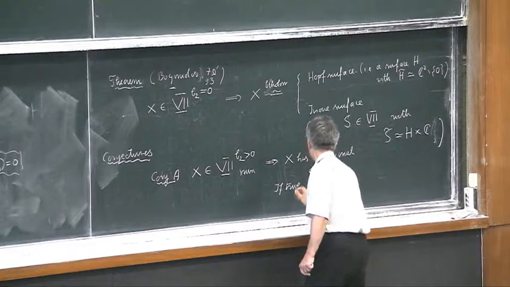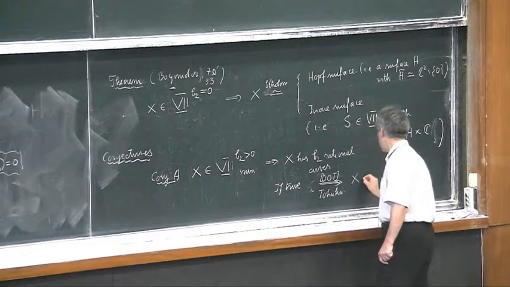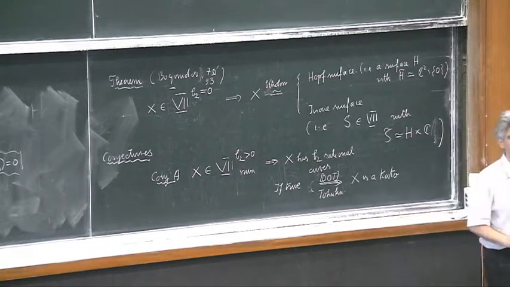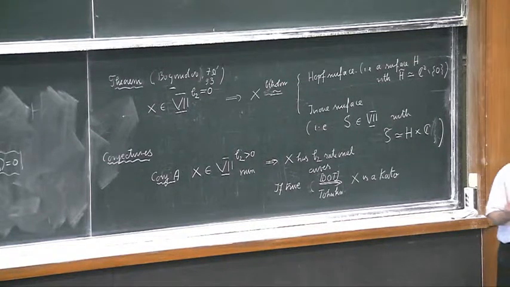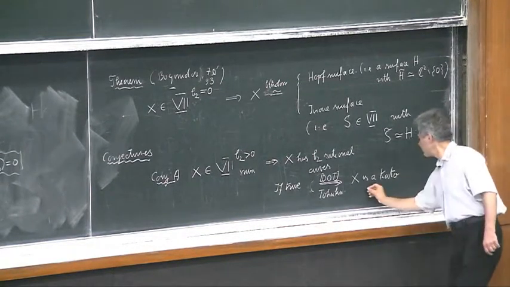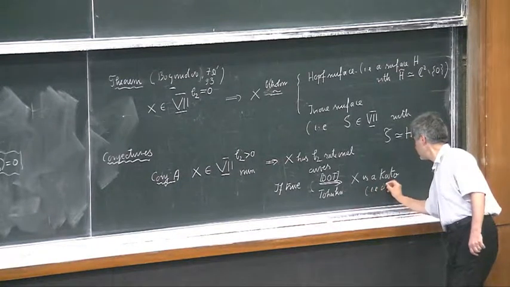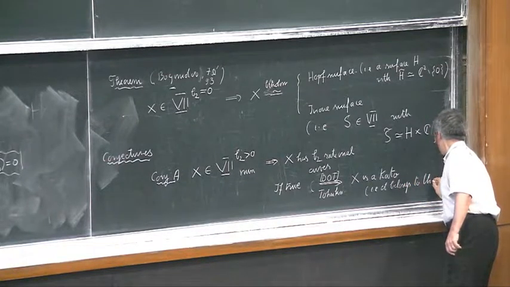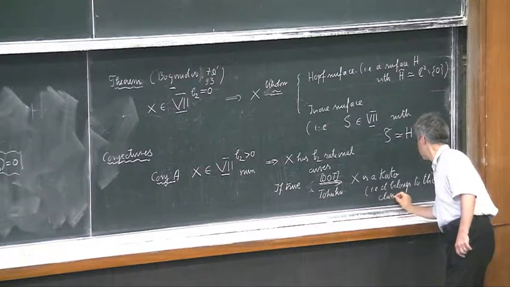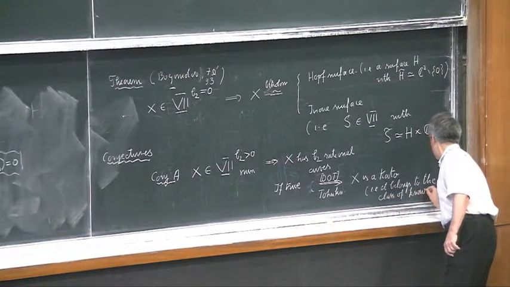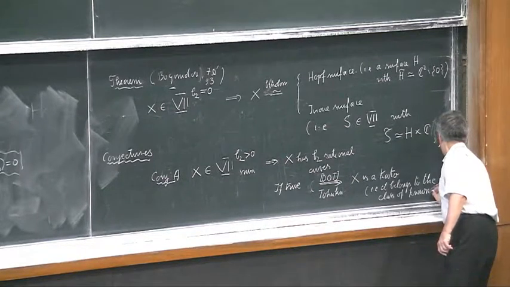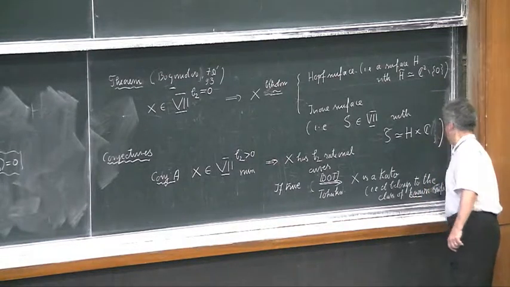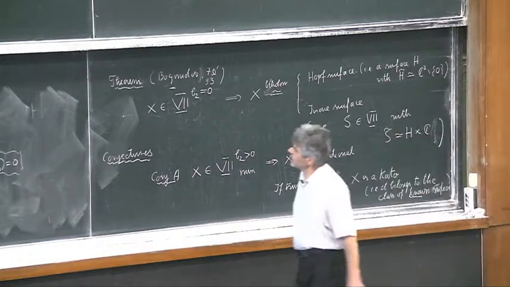why is this conjecture important? If true, it will follow that X is a Kato surface. It's not the right moment now to explain what a Kato surface is, but this is a known surface. I.e., it belongs to the class of known surfaces, and even classified in a certain sense. So this is conjecture A.